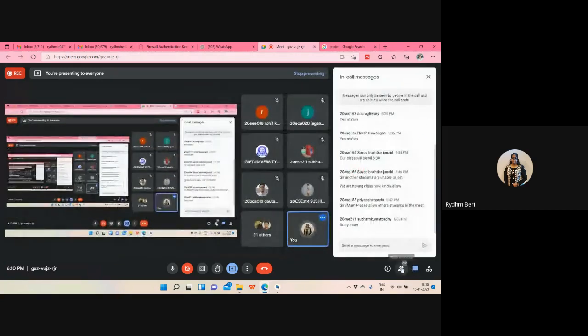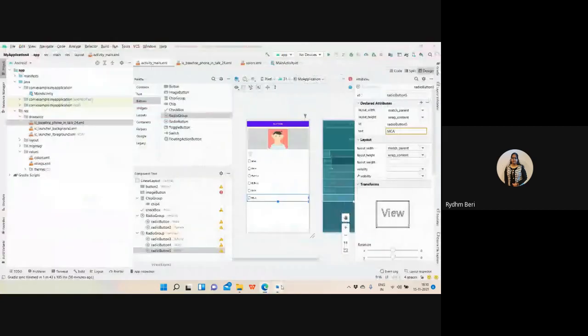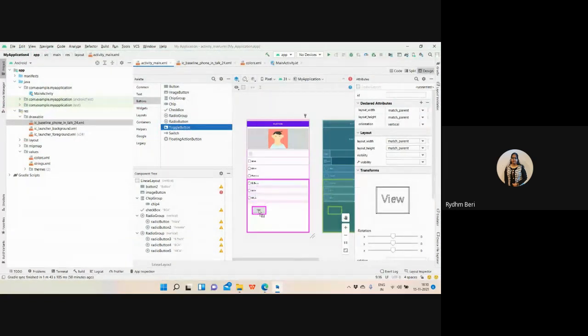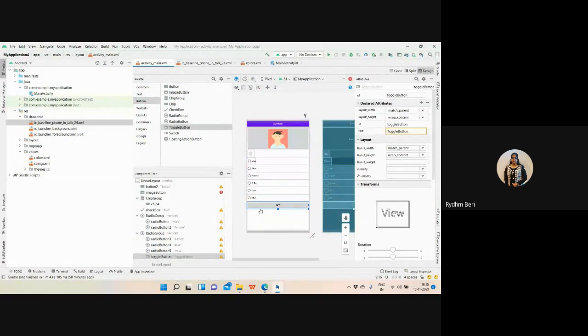So now the further part is the toggle button. Toggle button means that it is a button, but it will change the state from on to off or off to on. See, initially the toggle button is there. When I click it once, it will change the text to on.